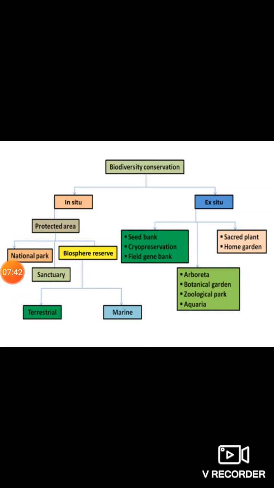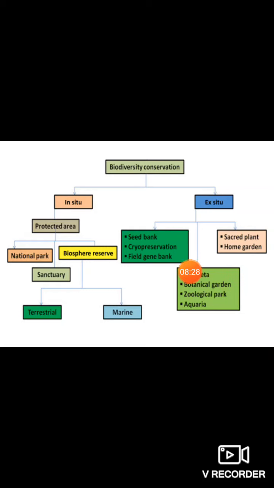naturally existing protected area. For example, Kudremukh National Park, or Bannerghatta National Park. Bannerghatta National Park is not constructed by someone. It has been naturally existing. We named it a park later by putting a fence, but otherwise it is a forest area. It is a big forest area which, after civilization happened and people started looking at it, they started putting a fence, and named it Bannerghatta National Park.